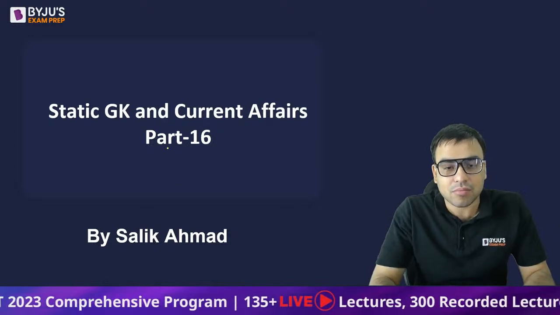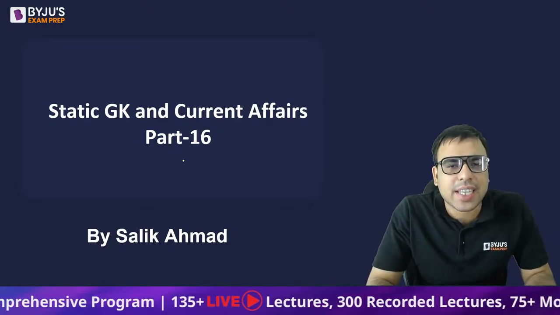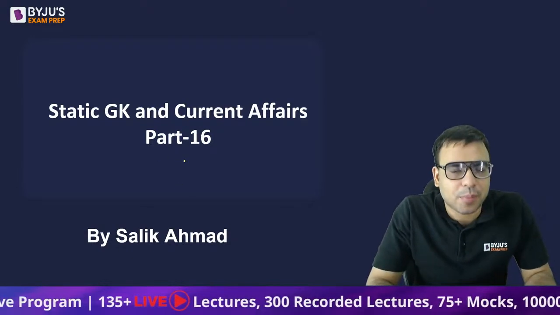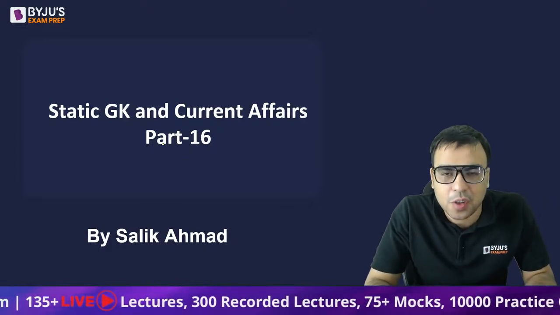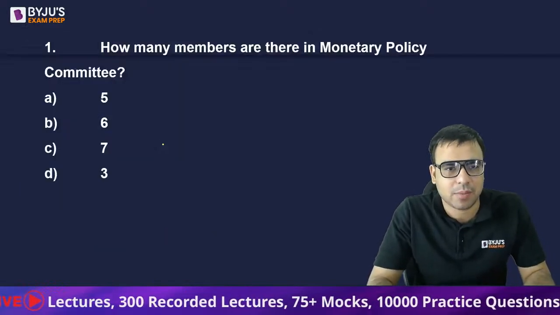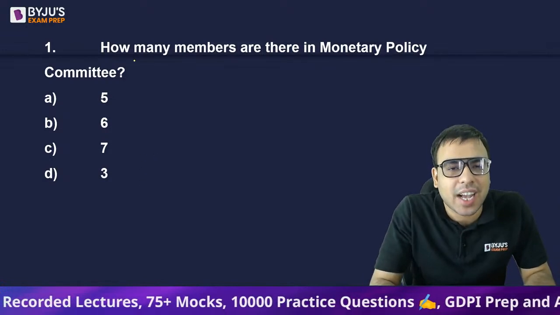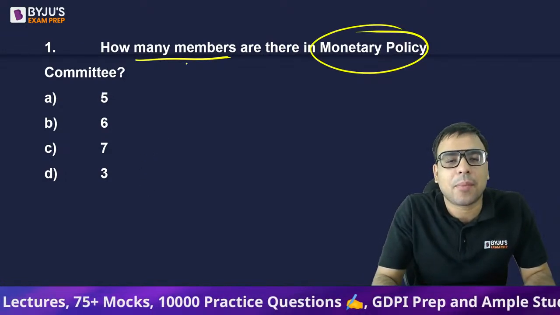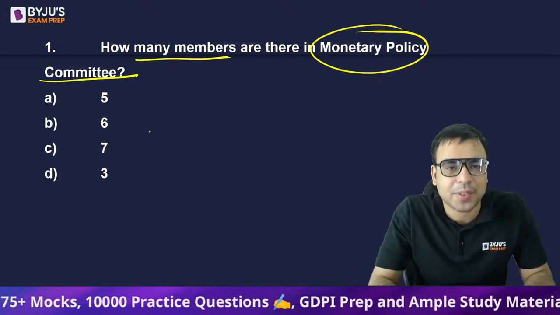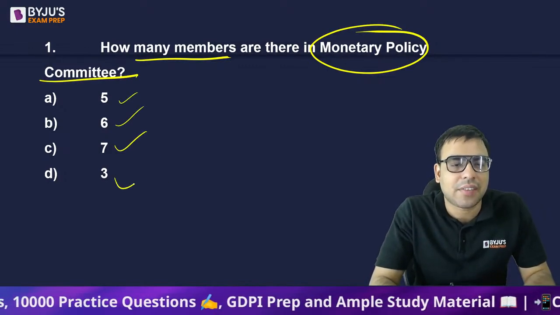So what I do is I give you questions and you are supposed to answer it in the live chat if you know it, and otherwise I will explain the answers. So let's start. The first question is, how many members are there in Monetary Policy Committee? Your options are 5, 6, 7, 3.